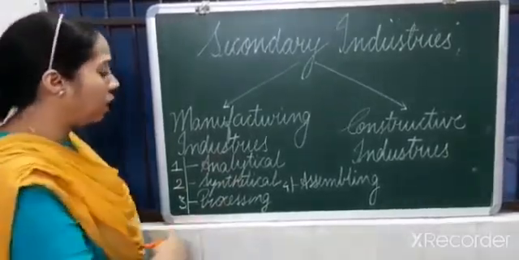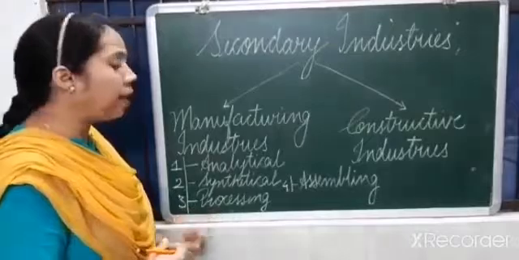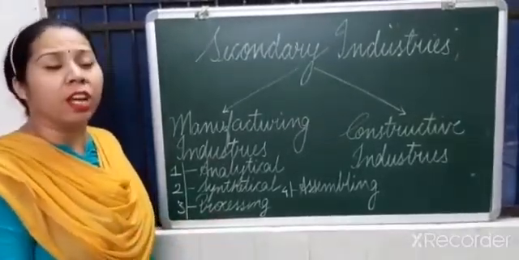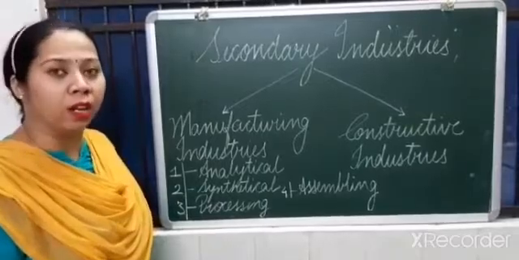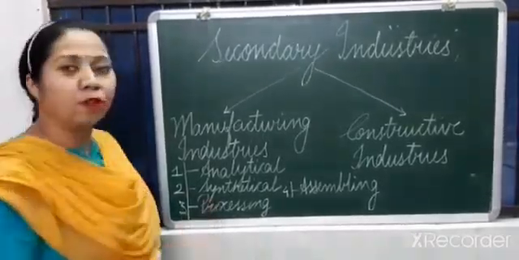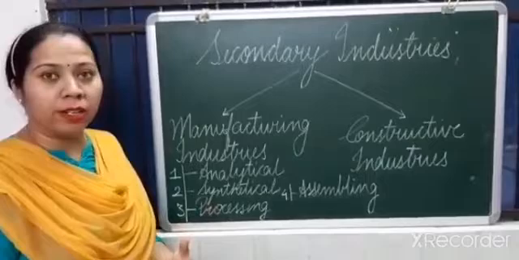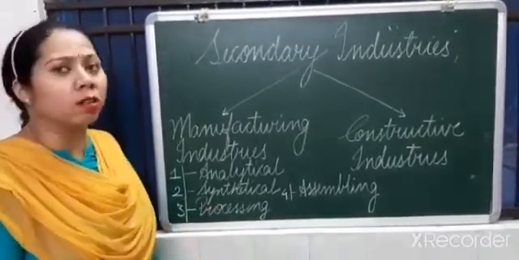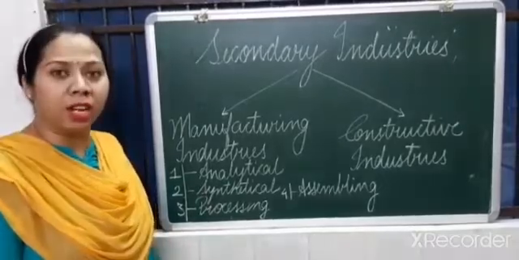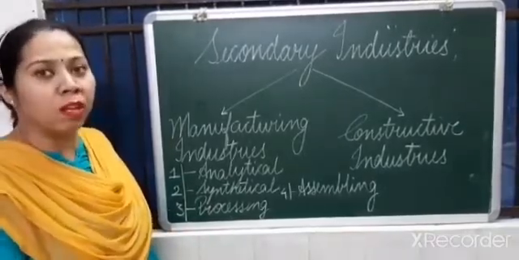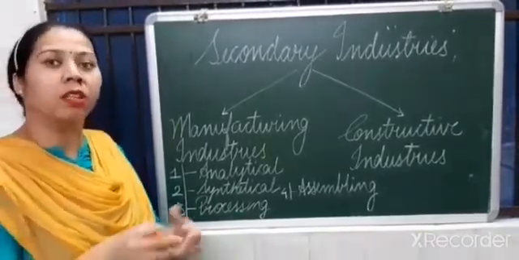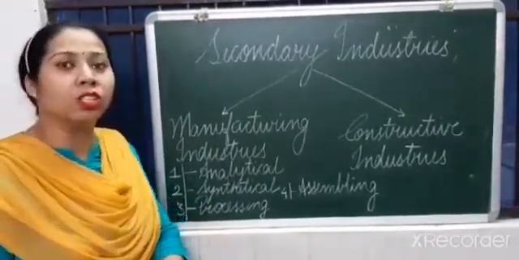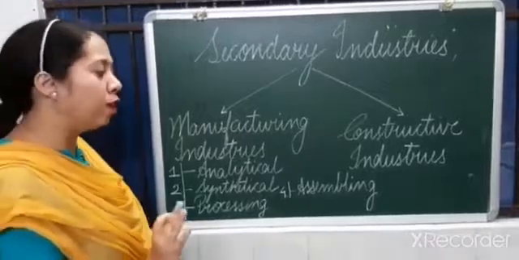Coming to the third one, processing industries. In case of processing industries, we are going through several stages in order to manufacture a single product. For example, sugar. First, we have to grow sugarcane, then we have to extract juice out of it, then we boil it at a certain temperature, then we get jaggery, then again sugar is manufactured, then granules are formed, then they are packed. So processing industries comprise several stages to get the finished goods.